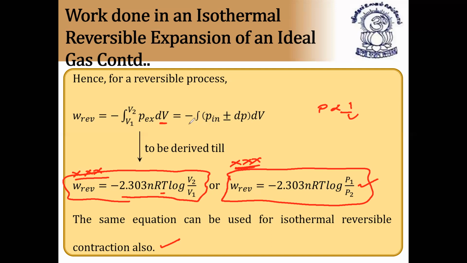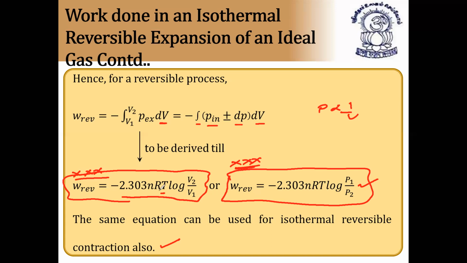It can also be written as minus integration of P initial plus or minus differentiation of volume. Both are the same, and it should be derived up to here. That is, work done in a reversible isothermal expansion is equal to minus 2.303 nRT log V2 by V1, the actual application formula for solving numericals.